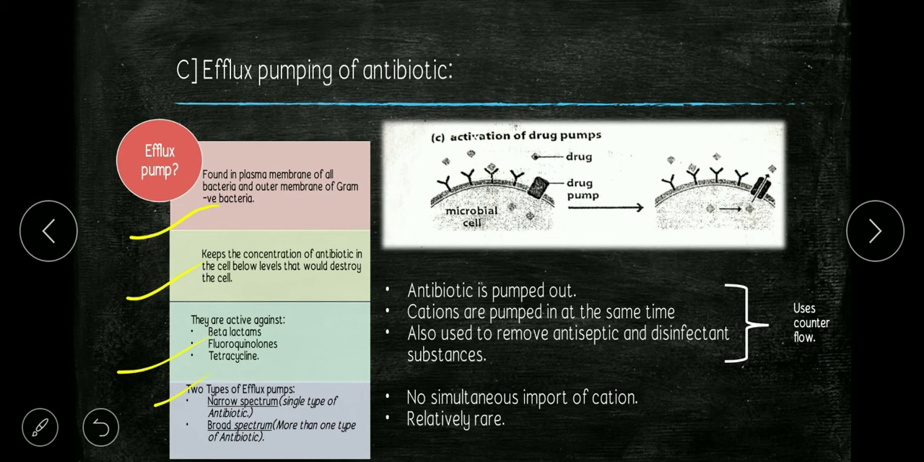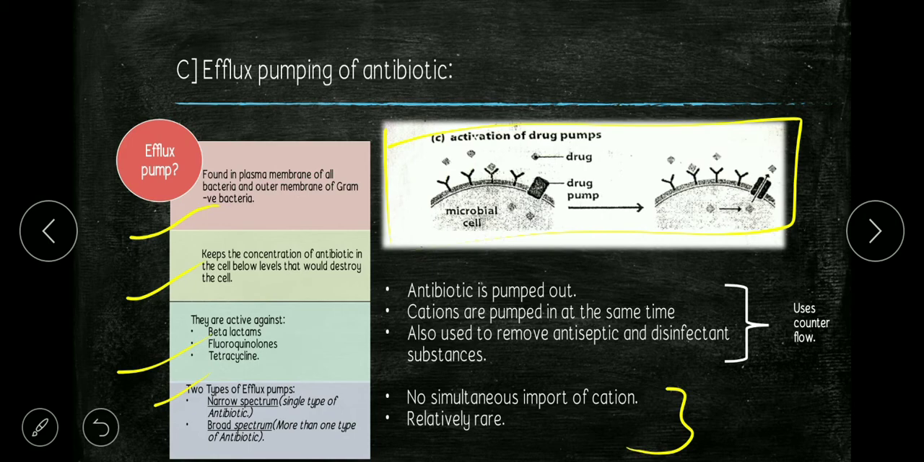So let's see the mechanism of operation of efflux pumps. They have four mechanisms basically. Antibiotic is pumped out, cations are pumped in at the same time, and the third mechanism is they are used to remove antiseptic and disinfectant substances. Okay, so these three mechanisms use counter flow. The fourth pump mechanism is one-way transport that consumes ATP. In this mechanism, there is no simultaneous import of cations and it is relatively rare. Okay, so here you can see in the picture all the mechanisms.